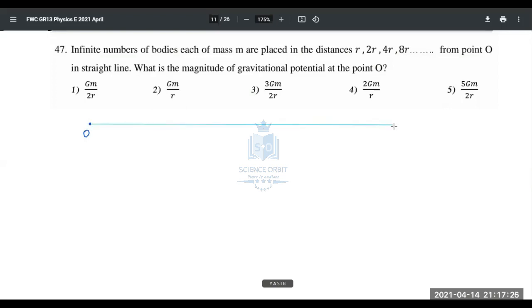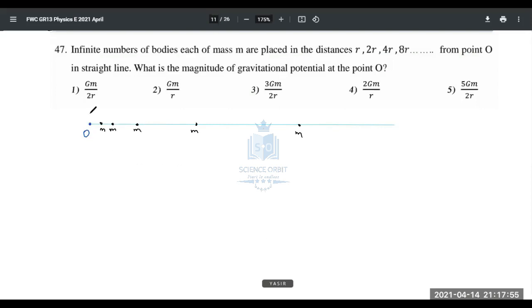Okay, they have now kept masses, the same mass, simple mass. There's a mass here, and then there's a mass here. There's mass here, there's mass here. It goes on like that. The next mass will be here at 16R, correct? So M, another M, another M. Likewise, there are lots of masses kept. So I'm not drawing the infinite number of bodies.